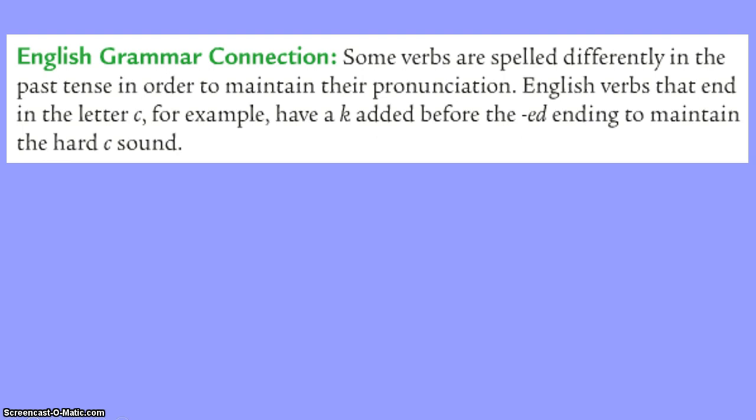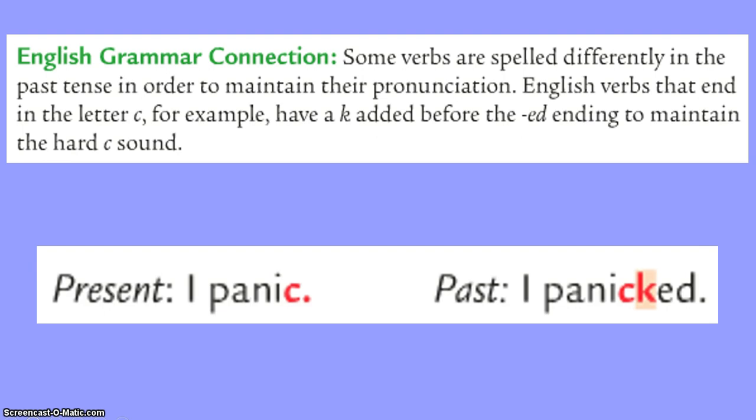English verbs that end in the letter C, for example, have a K added before the ED ending to maintain the hard C sound. For example, in the present tense, I say I panic. In the past, I say I panicked. You see, we do this in English already. You just probably don't pay attention to it.